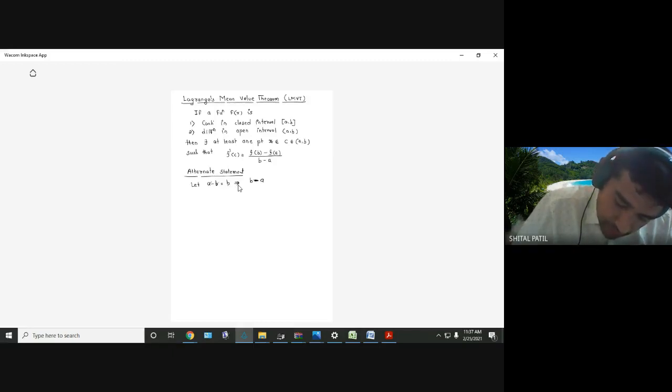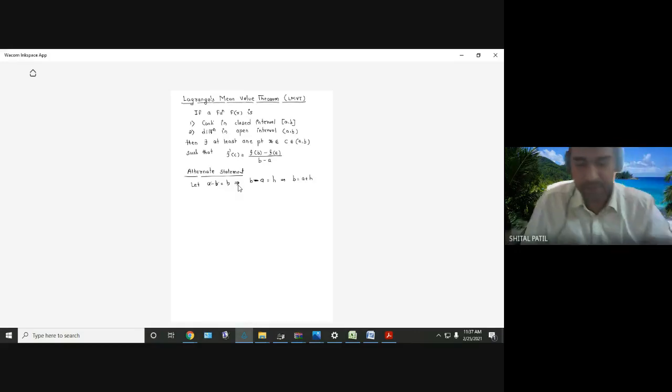B minus A. B is the last point, right? So B minus A equal to h. That will give B equal to A plus h. Please make the required change.